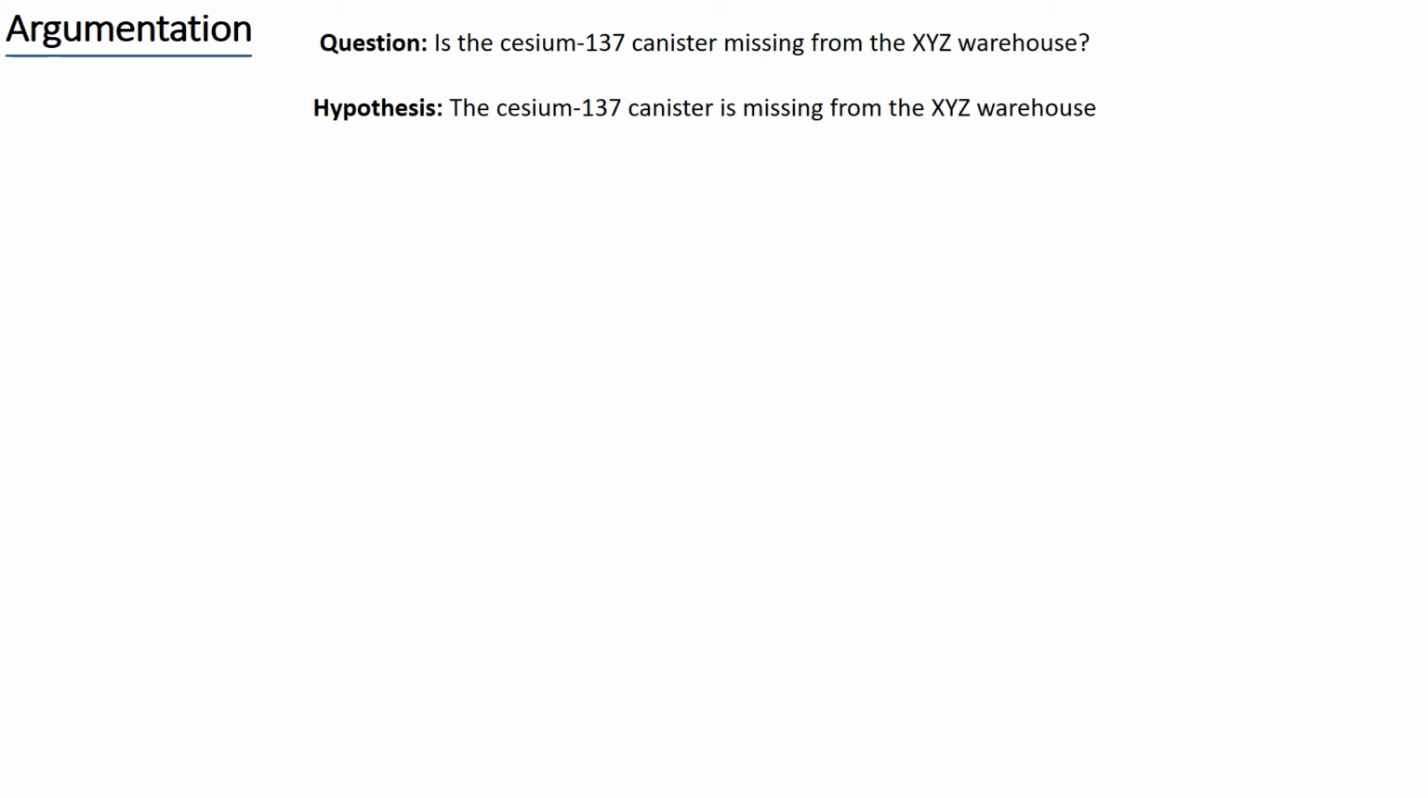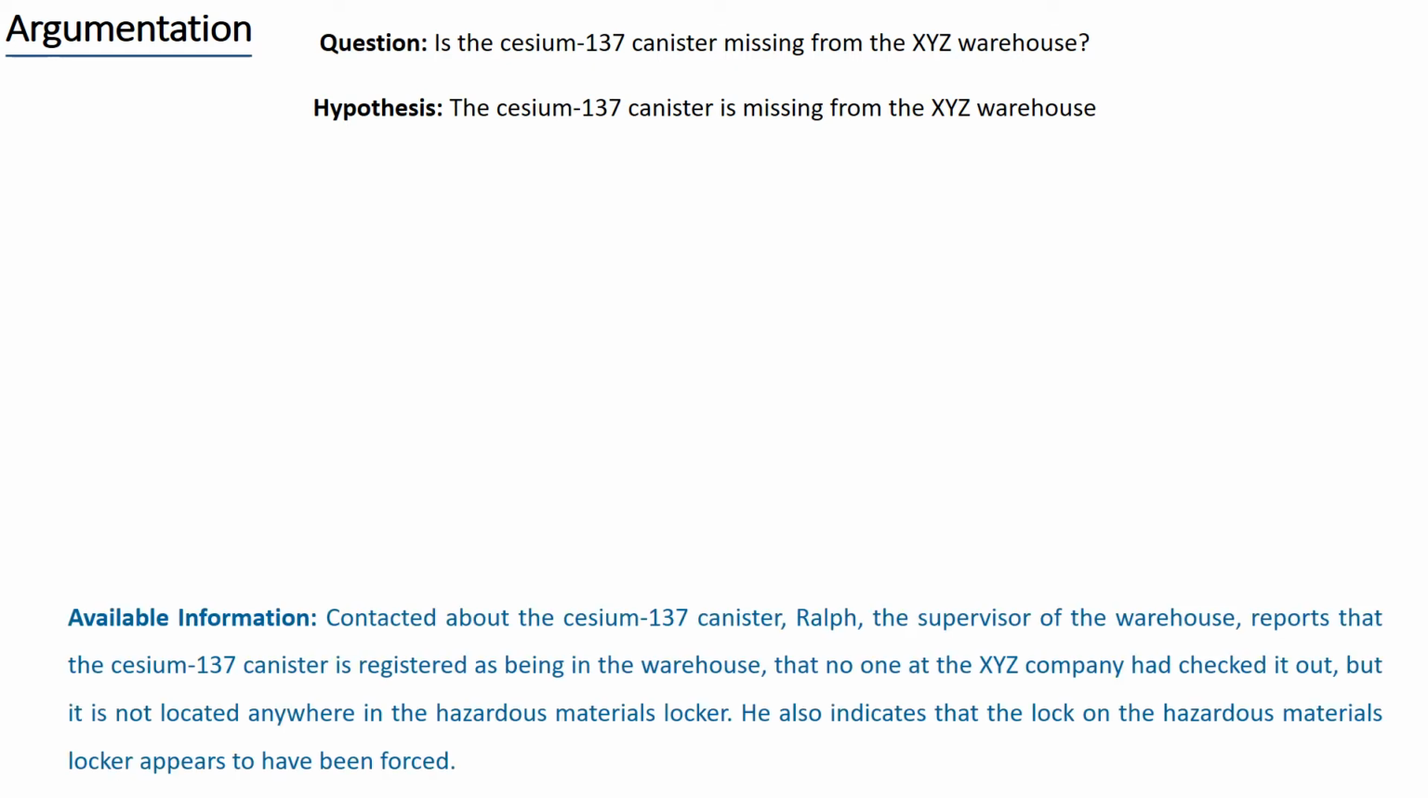We now have to determine how to decompose this hypothesis into simpler sub-hypotheses that are supported by the available information. Let's review this information. Contacted about the cesium-137 canister, Ralph, the supervisor of the warehouse, reports that the cesium-137 canister is registered as being in the warehouse, that no one at the XYZ company had checked it out, but it is not located anywhere in the hazardous materials locker. He also indicates that the lock on the hazardous material locker appears to have been forced.